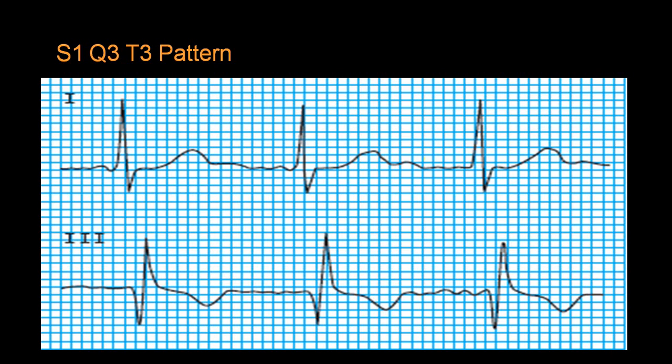So this is typical, we call it S wave in lead 1, and Q in lead 3, and T wave inverted in lead 3. That's why it is called S1Q3T3, S wave in lead 1, Q wave in lead 3 and T wave inverted in lead 3. This is showing you that there is a right ventricular strain which is taking place.